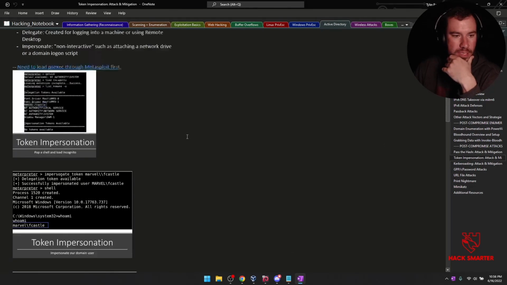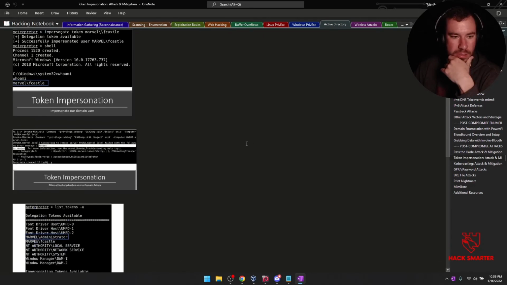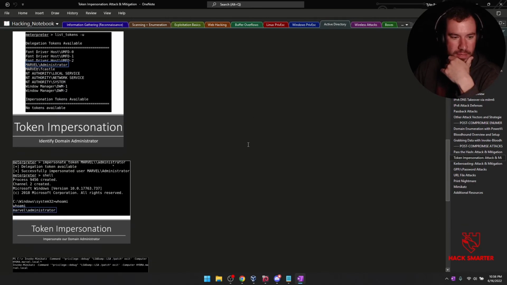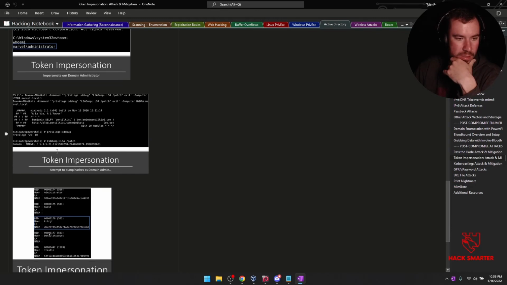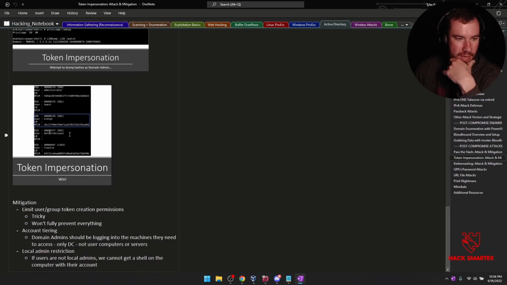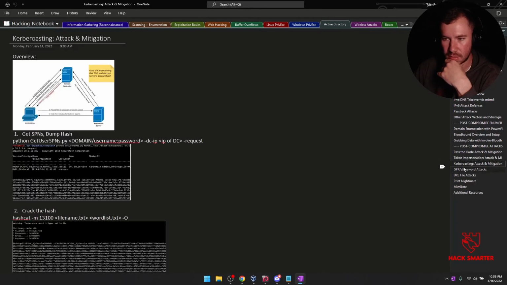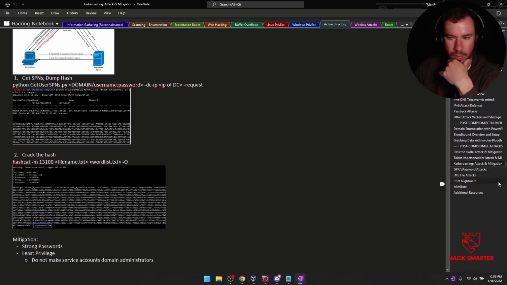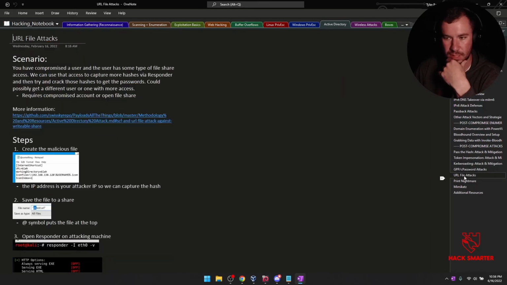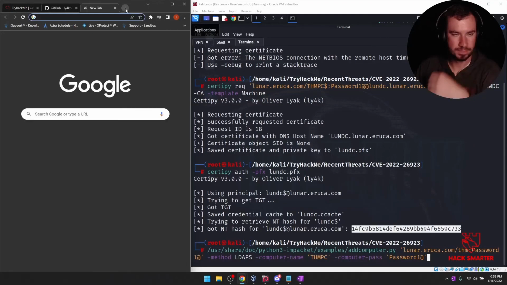Is it token impersonation? Identify domain admin, impersonate our domain admin. Attempt to dump hashes. All these different things. You'll notice they all have to do with hashes. Once we get those hashes, we have the keys to the kingdom. I think it's technically called...